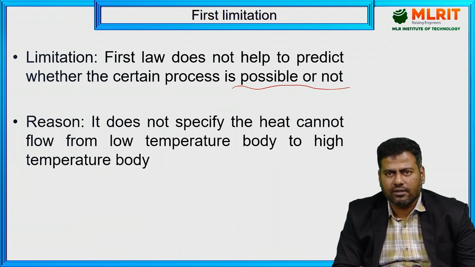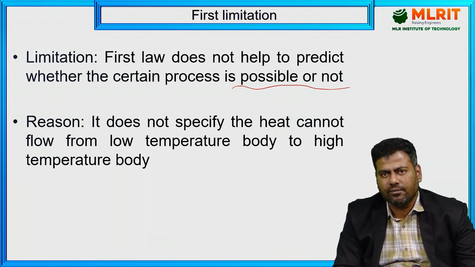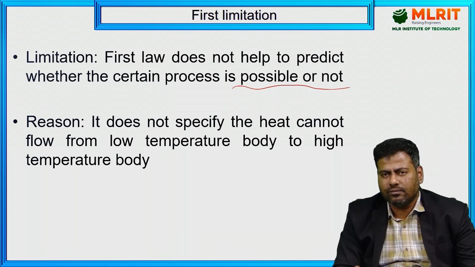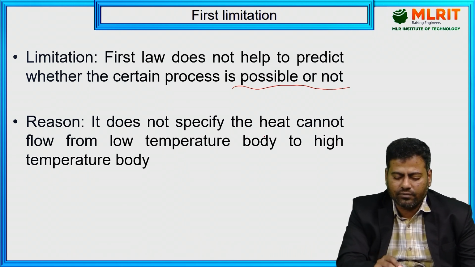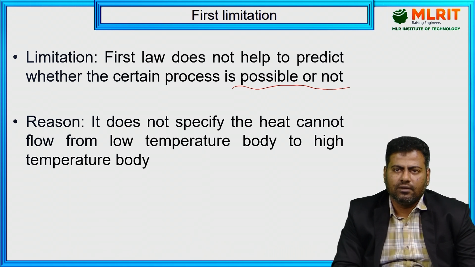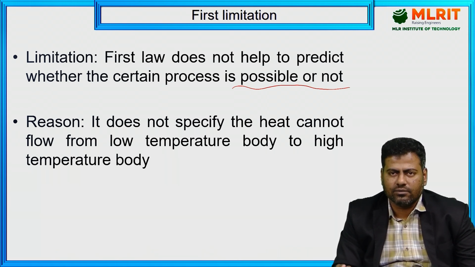What are the reasons we are having? It does not specify that heat can't flow from a low temperature body to a high temperature body, right? But in actual cases it is possible. With respect to the first law of thermodynamics, it does not specify that. It doesn't mention whether the heat is transferring from source to sink or sink to source, right?